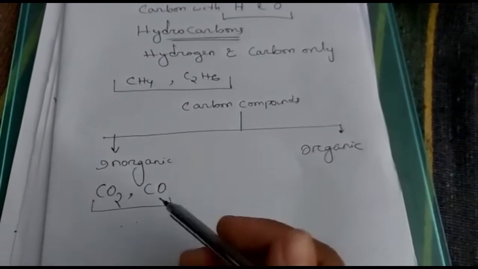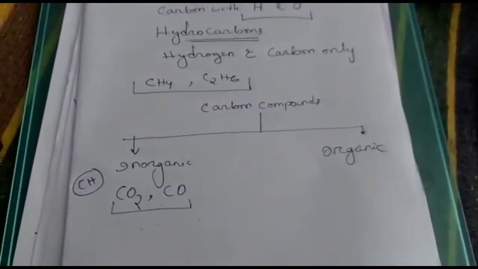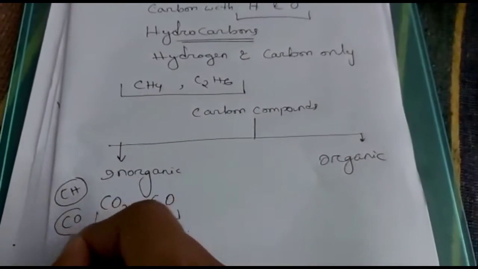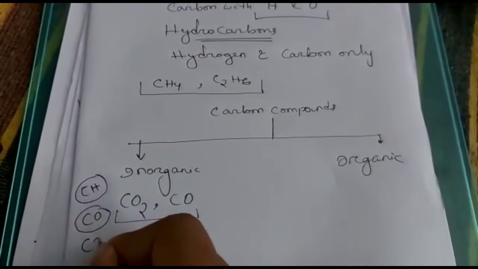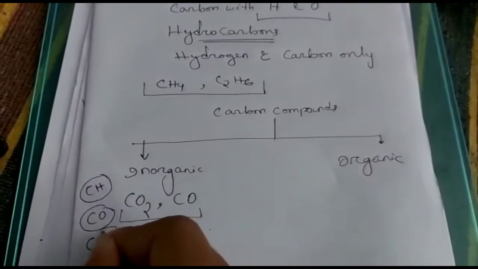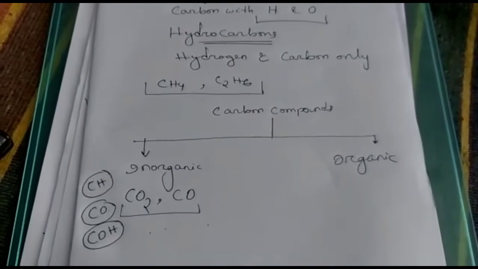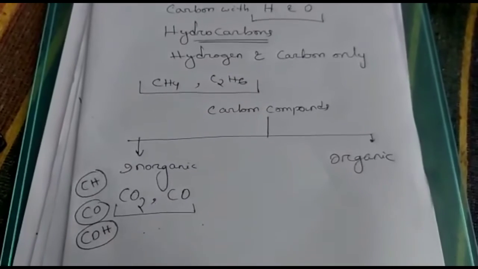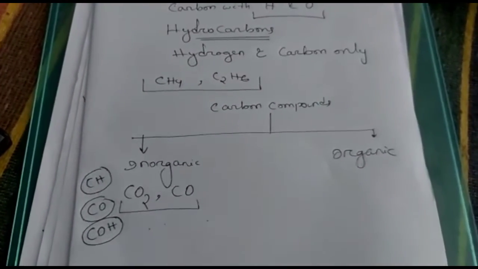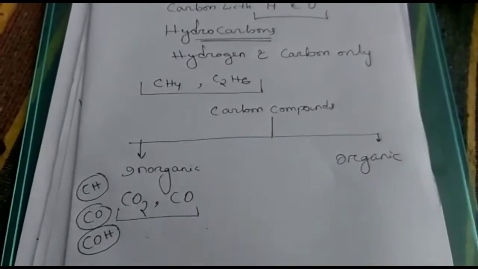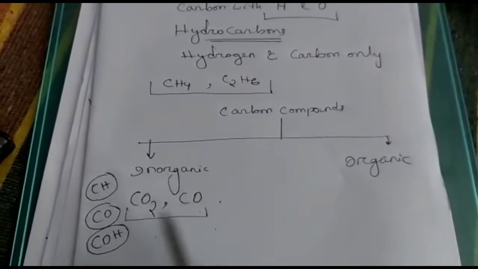Remember, carbon with hydrogen can directly form organic compounds, but carbon with only oxygen cannot form organic compounds. That means if carbon is present with oxygen, hydrogen is mandatory for that compound, then only it can be organic. Without hydrogen, the combination of only carbon and oxygen cannot be an organic compound, because they are not found from any living source. They are always found from non-living sources. These are the gases available in the atmosphere, carbon dioxide and carbon monoxide, so they cannot be organic compounds.